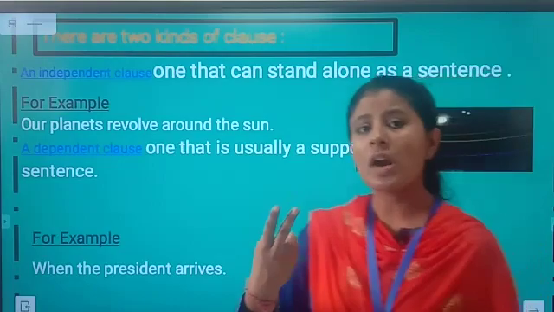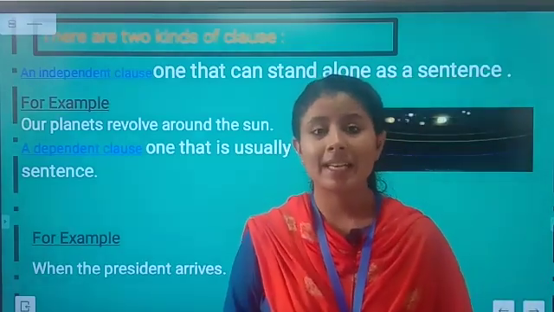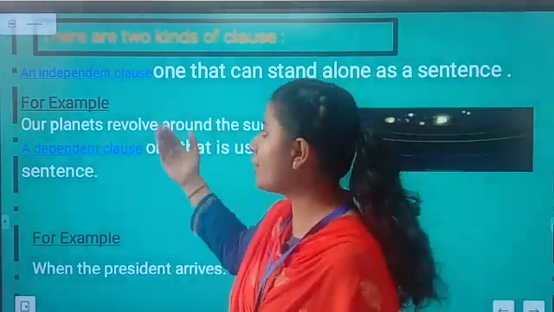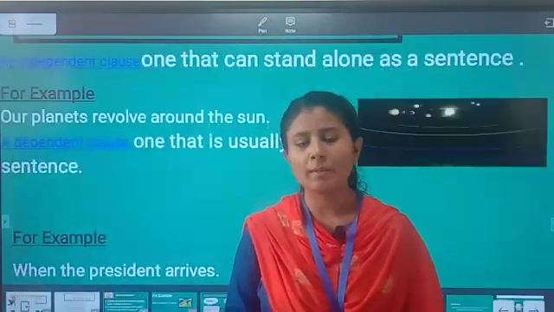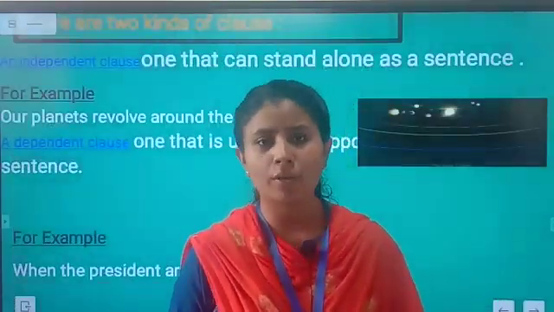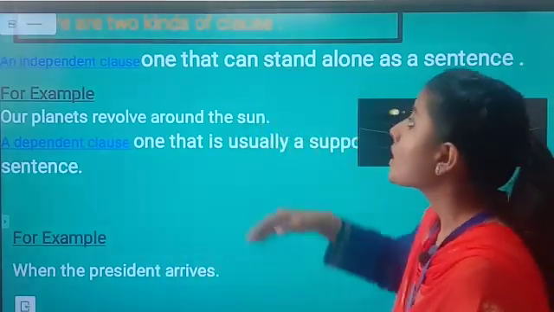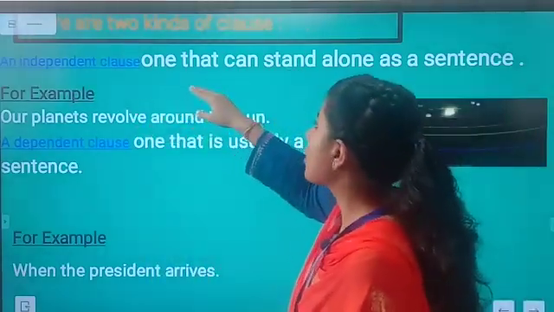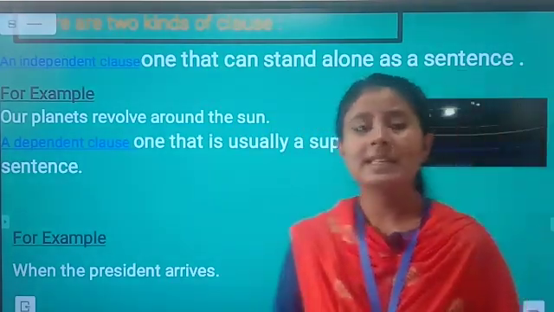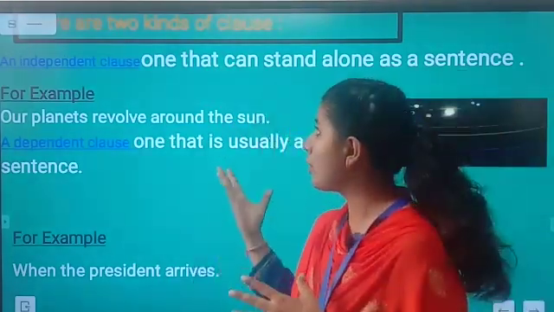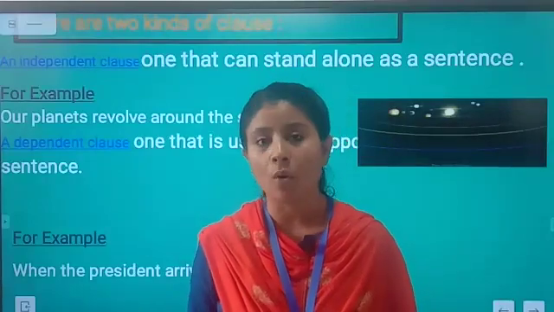Now there are two kinds of clause. First is the independent clause and the second one is the dependent clause. Now what do you mean by dependent clause and independent clause? Students, an independent clause is a clause that can stand alone as a sentence. Means this kind of clause doesn't need any kind of support.